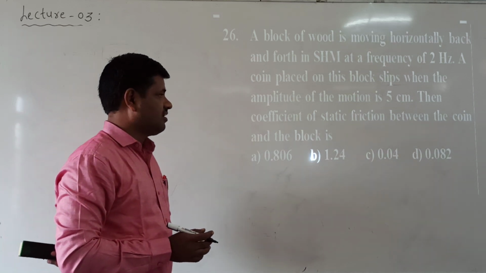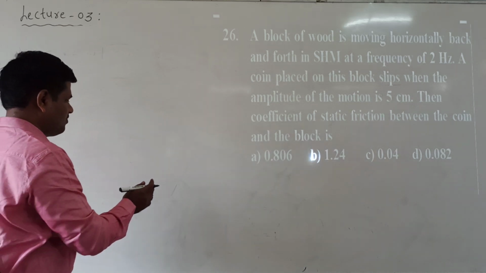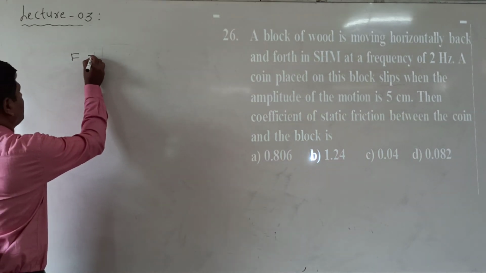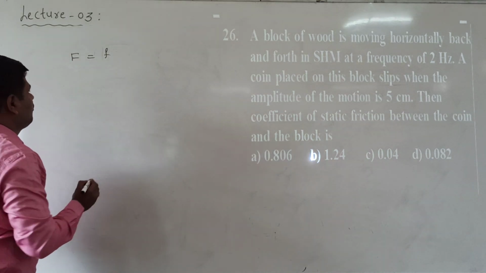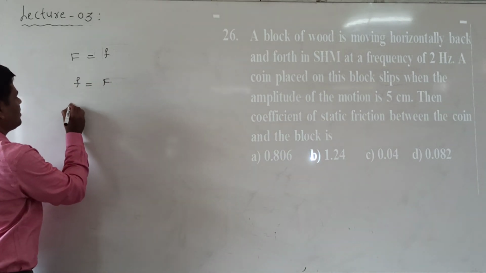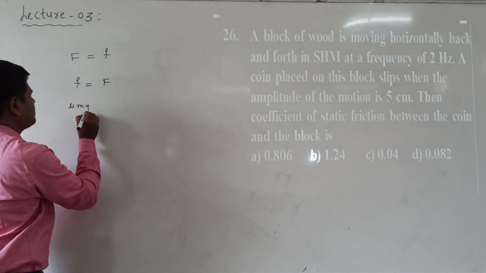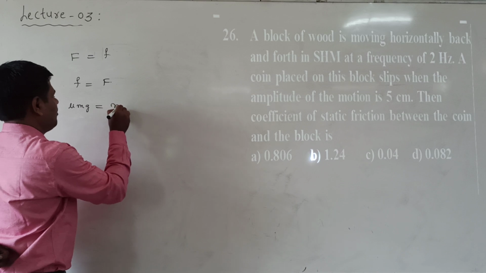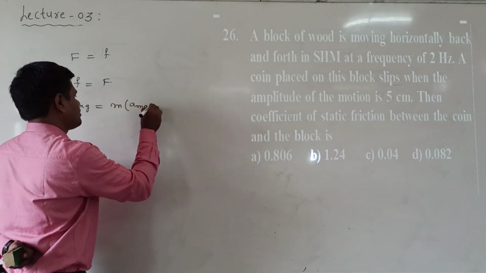Then the coefficient of static friction between the coin and the block is asked. Now the force applied is equal to friction. Friction can be written as mu mg, which is equal to the force applied. The force applied in simple harmonic motion is m into the maximum acceleration.